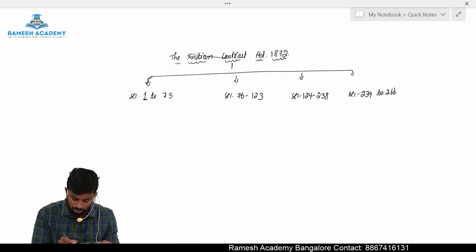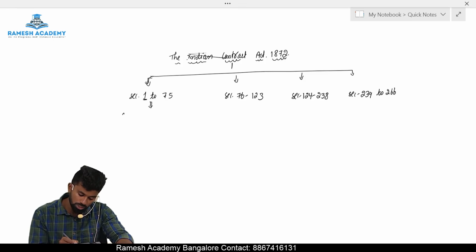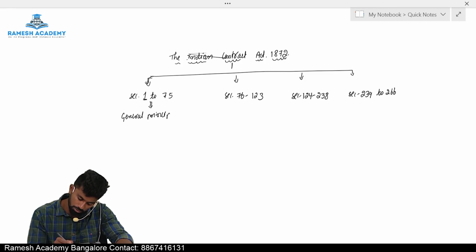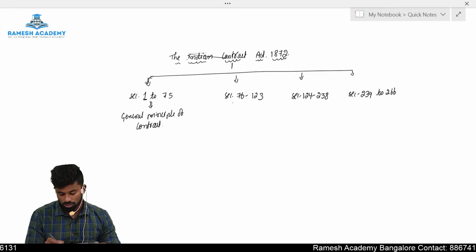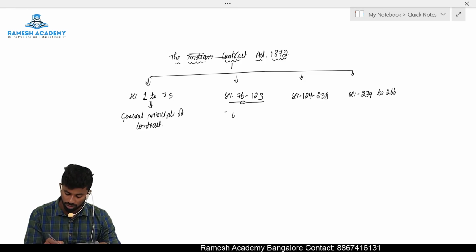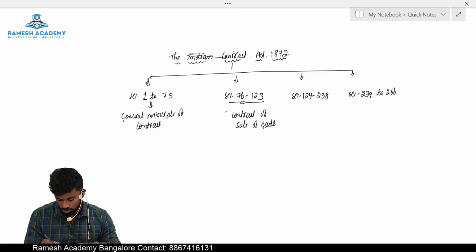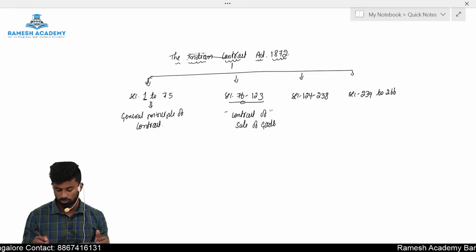The first part is section number 1 to 75, which deals with the general principles of contract. Section number 76 to 123 used to deal with a contract of sale of goods. Section number 76 to 123 used to cover or govern the topics with respect to contract of sale of goods.